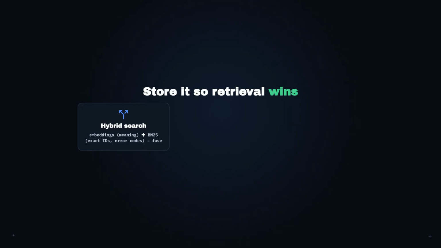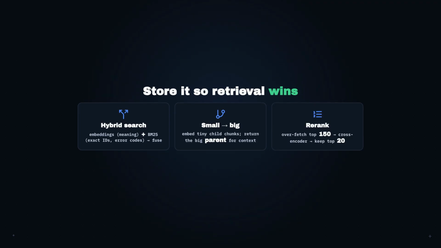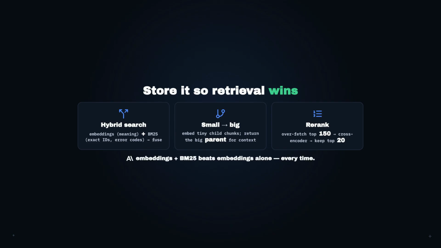2. Small-to-big, or parent-child. Embed tiny precise chunks so search is sharp. But when one hits, hand the model the bigger parent chunk around it so it gets the full context, best of both worlds. 3. Re-ranking. Overfetch, grab the top 150 candidates, then run a re-ranker to score them properly and keep only the best 20. That one step took Anthropic's failure rate down another huge notch.